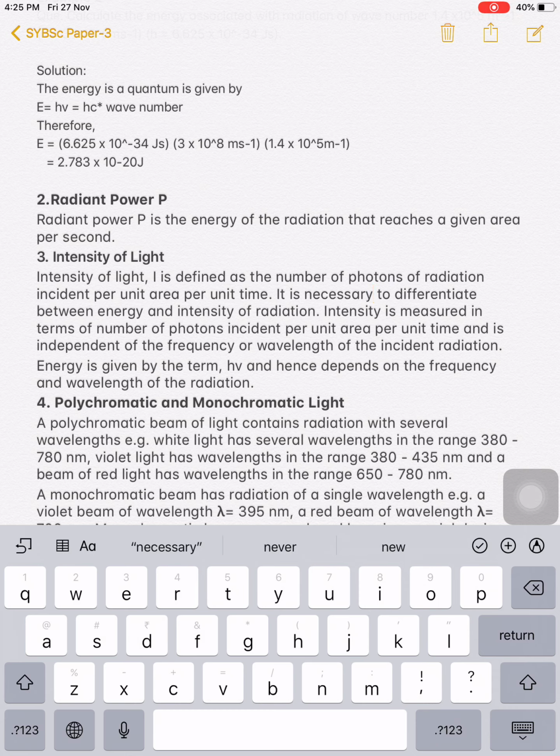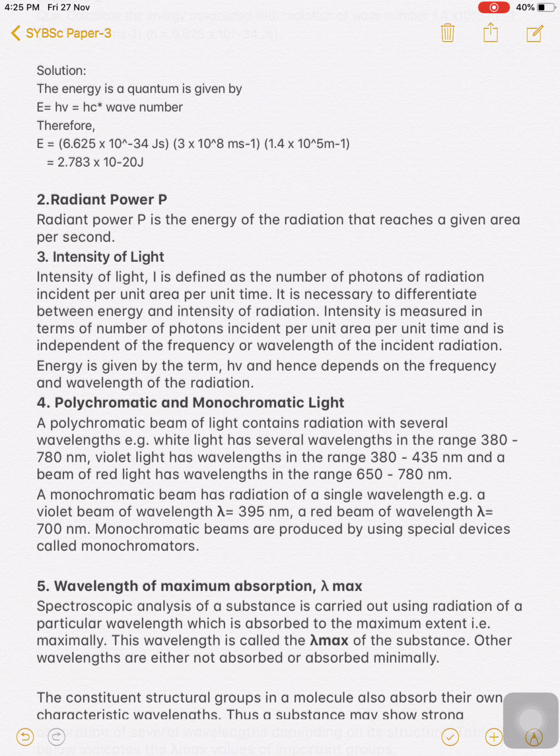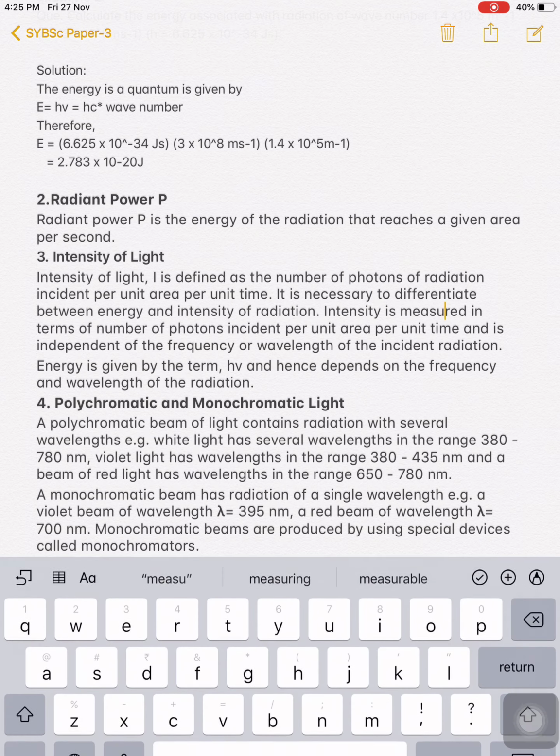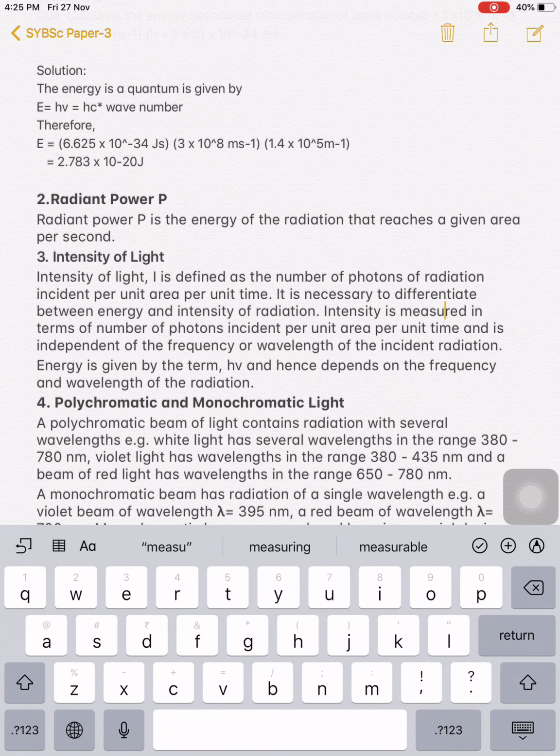It is necessary to differentiate between energy and intensity of radiation. We must know what is energy and what is intensity. Intensity is measured in terms of the number of photons incident per unit area per unit time, and is independent of the frequency and wavelength of incident radiation.